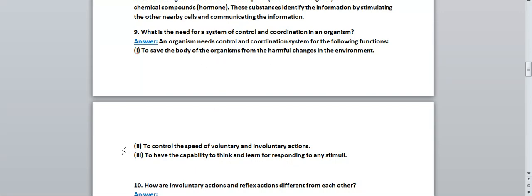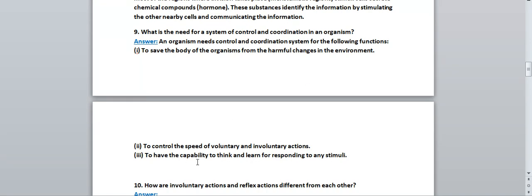To control the speed of voluntary and involuntary actions. There are two types of actions which occur, voluntary and involuntary. Voluntary actions are those actions which are under our control. Involuntary actions are those actions which are not under our control. Examples of voluntary actions: walking, running, writing. Involuntary actions: heartbeat, respiration. So to control the speed of voluntary and involuntary actions, control and coordination is necessary.